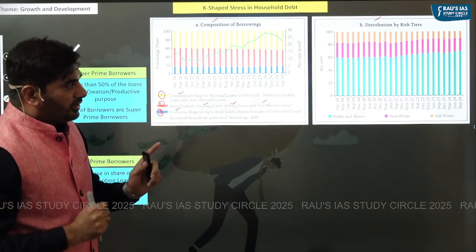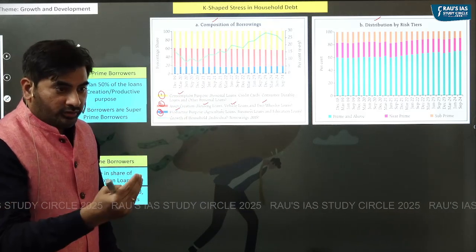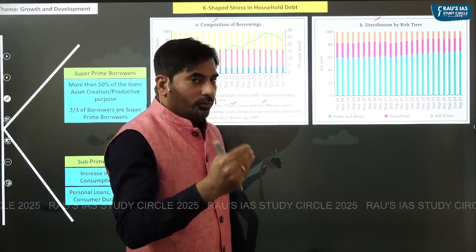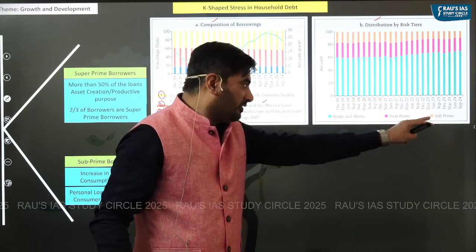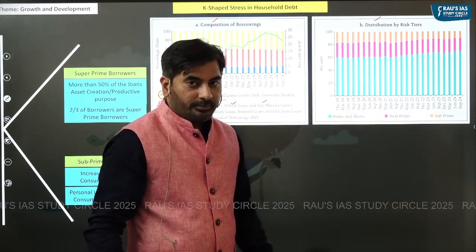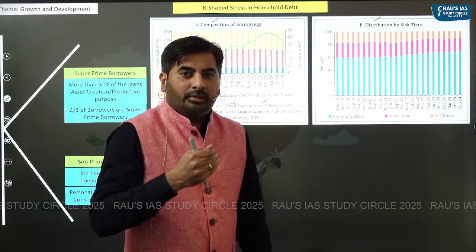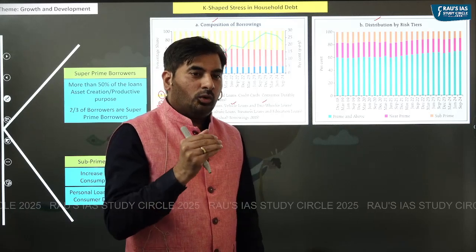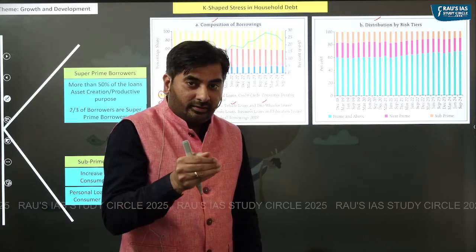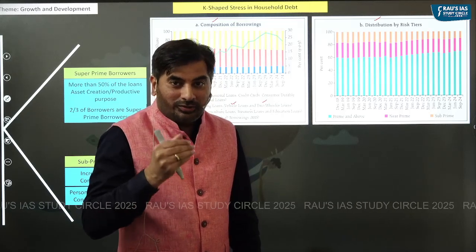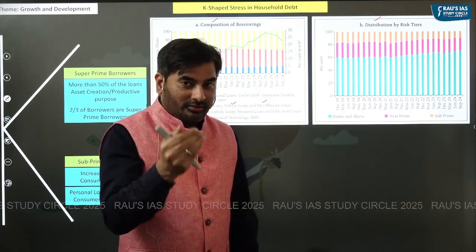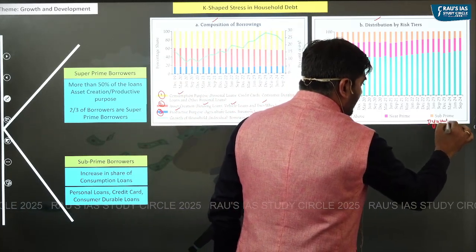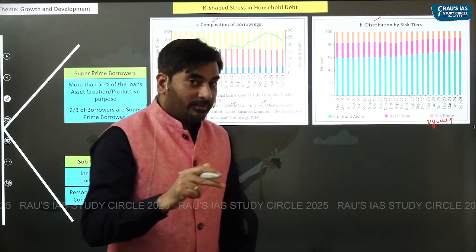Look at the distribution in terms of the borrowers. The borrowers can broadly be categorized into subprime borrowers and prime borrowers. What do you mean by subprime borrowers? Subprime borrowers means people who have low credit worthiness, which means they have low capacity to repay loans. So because they have low capacity to repay loans, the chances of default by such people is quite higher.